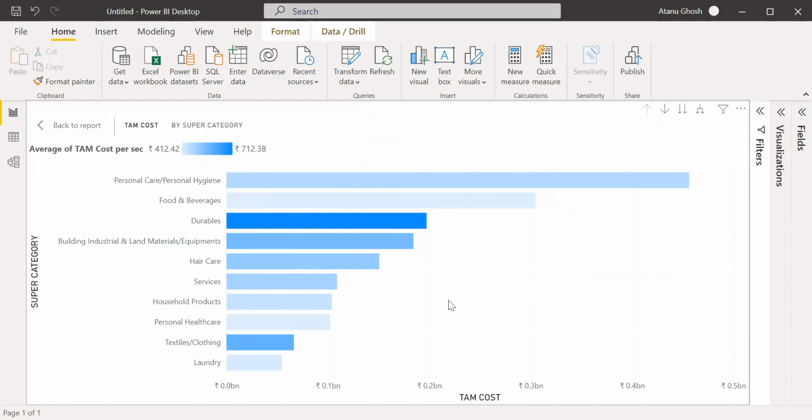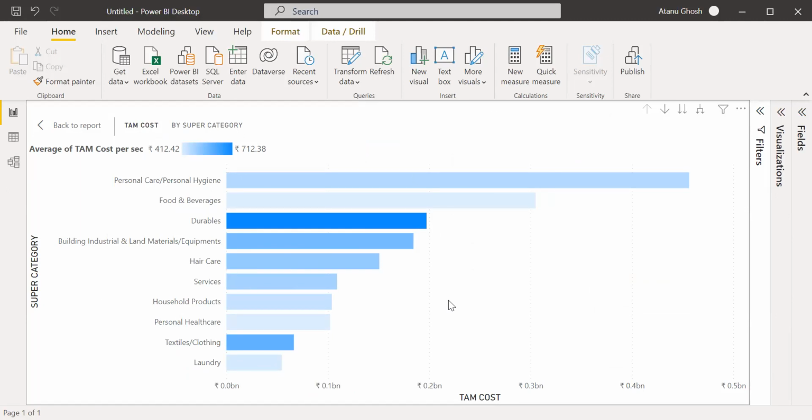It is the highest, even though the total cost of durables is lower, but the TAM cost per second for durables is higher. Actually, a more interesting analysis will probably be on network, because the cost is dependent on the network, not on the category being advertised.